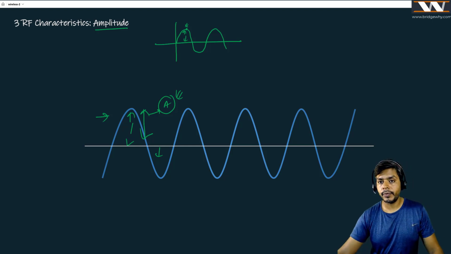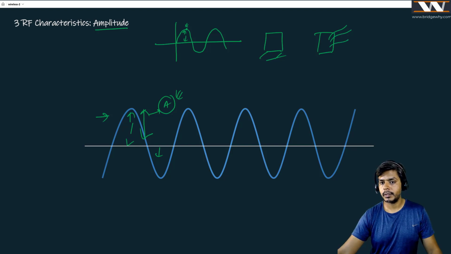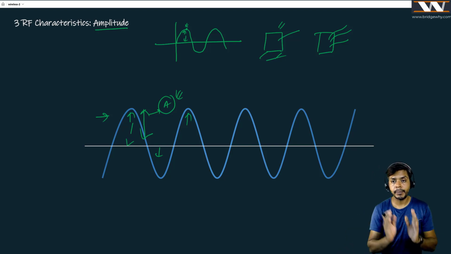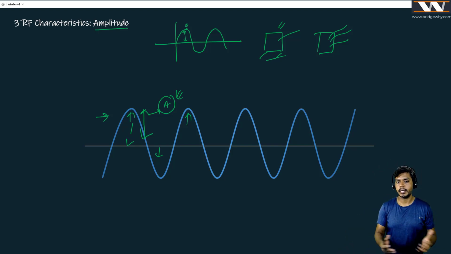For example, a laptop or a mobile phone radiates this signal, but with what power? If the laptop is radiating with more power, it means its amplitude is going to be more, otherwise not. So amplitude represents power, as simple as that.